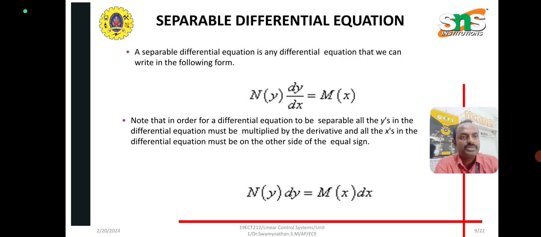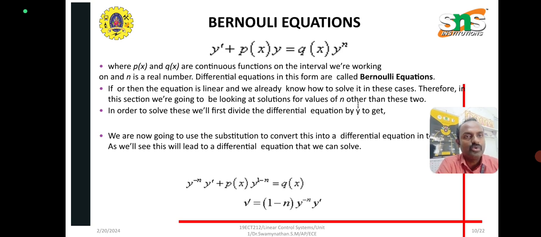Next, separable equations. A separable differential equation is n of y into dy by dx equal to m of x, so n of y into dy equals m of x into dx, by cross multiplication. Next, the Bernoulli equation: y dash plus p of x y equal to q of x into y power n. This is called the Bernoulli equation.